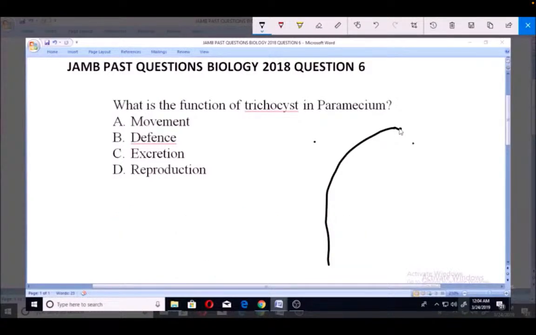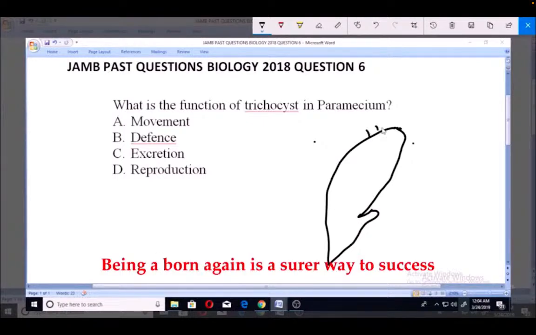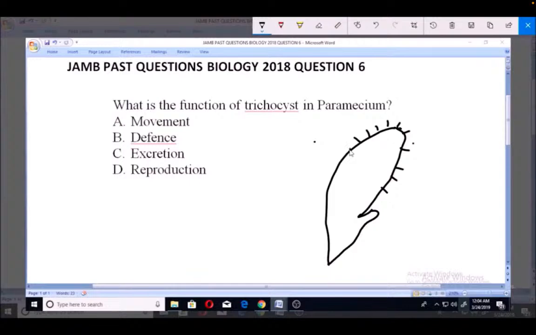Paramecium is an organism that has this shape. So, on the body of the paramecium, we have things like this, and these are called cilia.